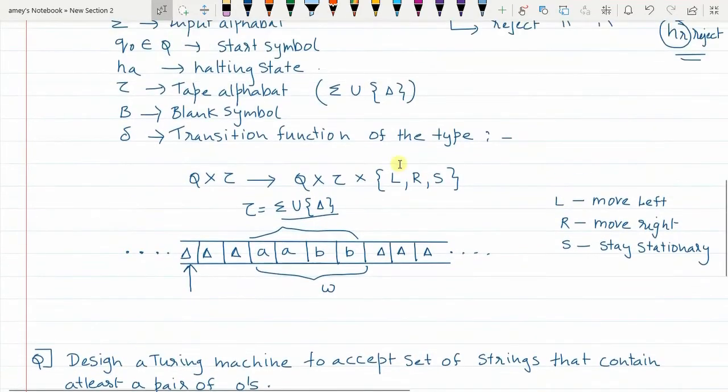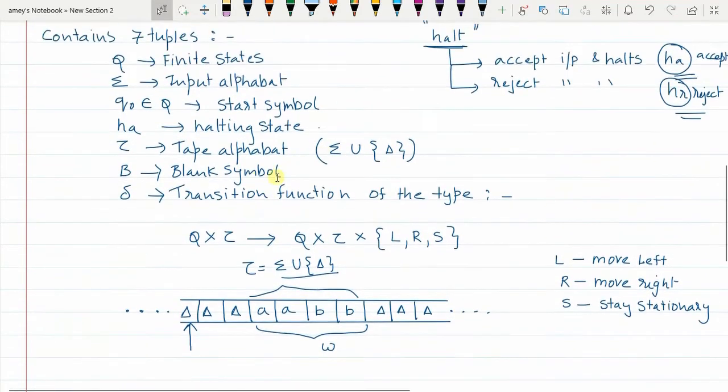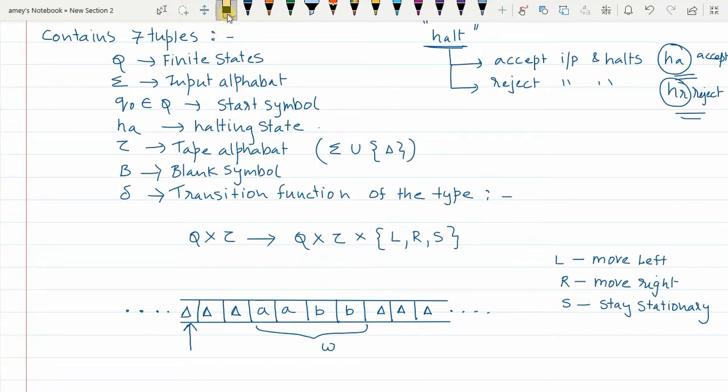So these are the things. And del is basically called the transition function. Now have a careful look at the transition function of the Turing machine. It is a cross product of Q cross tau.